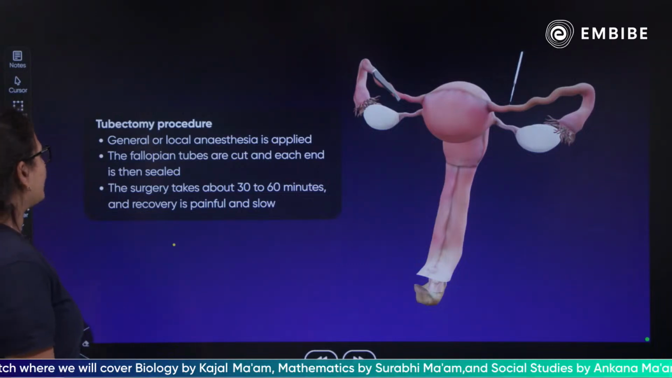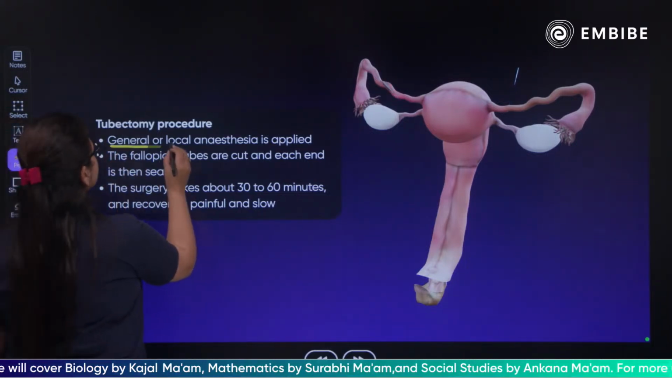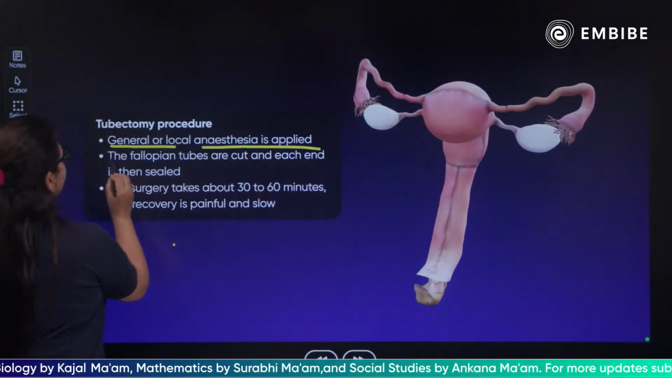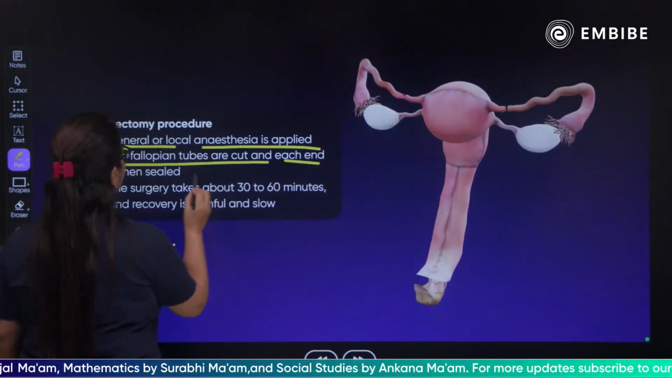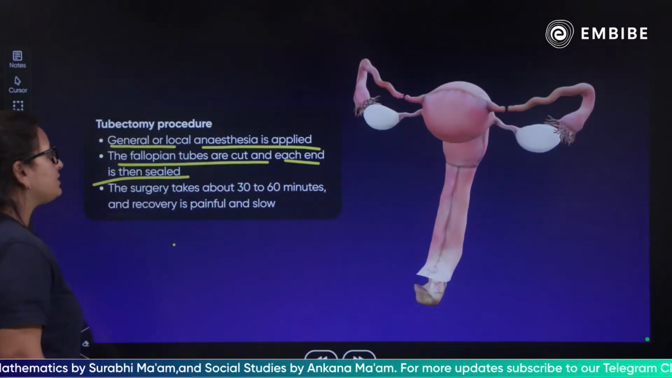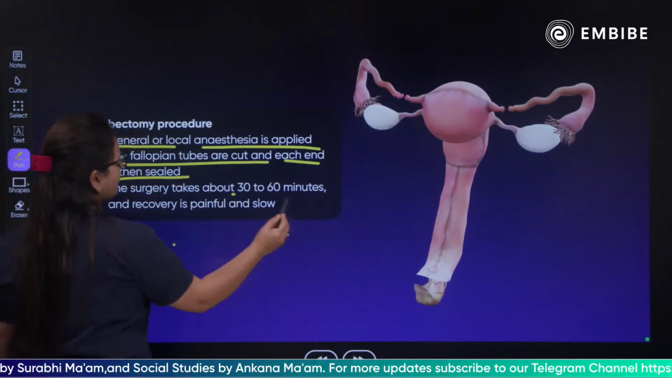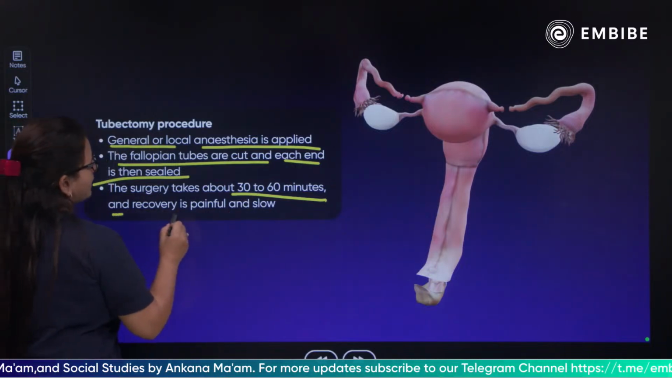As you can see over here, general and local anesthesia is applied. The fallopian tubes are cut at each end and then sealed. The surgery takes about 30 to 60 minutes, and the recovery is painful and slow.